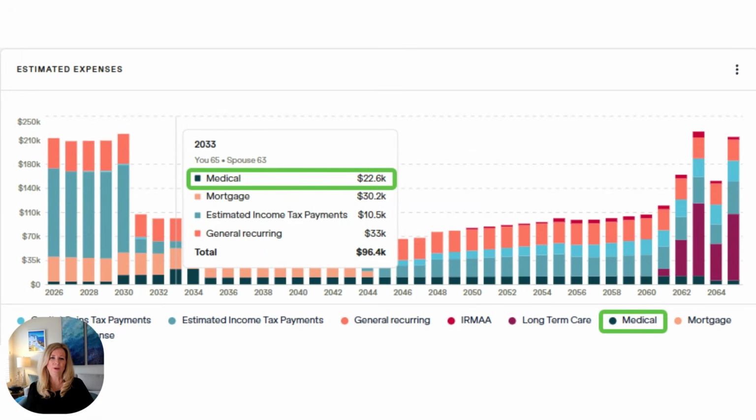Boldin doesn't tell you which option is better. Instead, it allows you to see how different choices affect premiums versus out-of-pocket exposure over time, which is exactly what long-term planning is about.